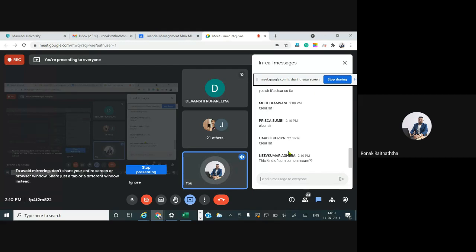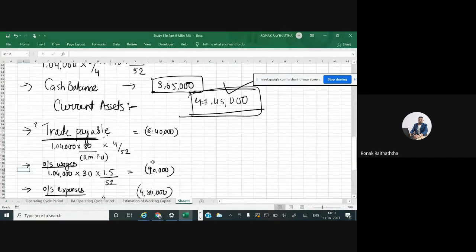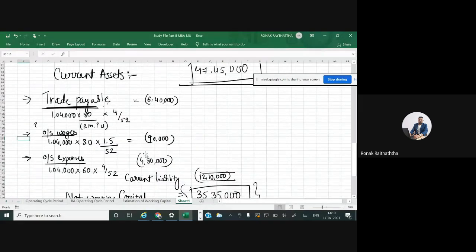This kind of sum can come in the exam. Obviously, you may ask, how can this question come in exam? Do you have that much time? So what can I ask you? I can ask from a very small detail, such as: calculate the amount of credit period allowed to debtors. Or I may ask, say, if I give you total units produced 1,04,000 and raw material cost per unit 80 rupees, and 1 month of time you will be taking from your supplier, find the total amount of payable from that. That is possible in 1 minute.